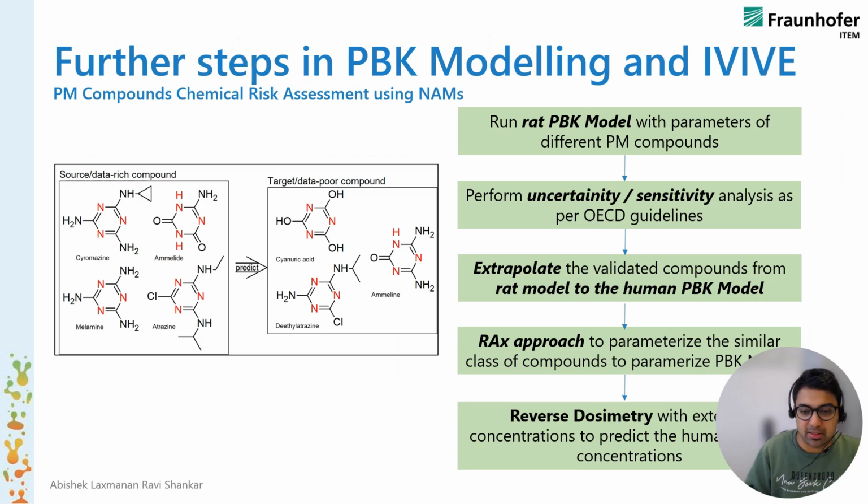And then further steps in the PBK model. Run a rat-based PBK model and then perform the uncertainty and sensitivity analysis as per the OECD guidelines. And then extrapolate to the human for all the triazoles, followed by triazines and then PFAS, and then the read-across approach. So parameterize the data-rich compounds with available data and the data-poor compounds with a read-across approach, and then perform a reverse dosimetry to estimate the internal concentration within the human and compare it with the in vitro test assays.